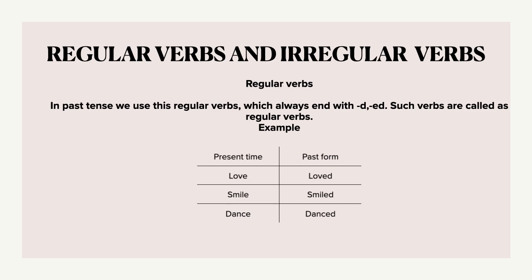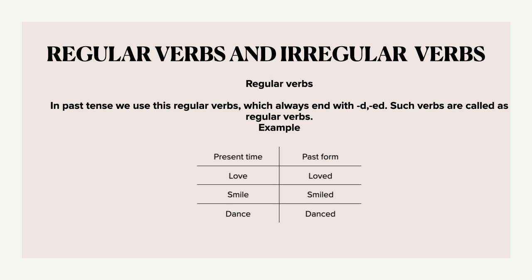Now we are going to learn about regular verbs and irregular verbs. What are the regular verbs? These regular verbs and irregular verbs are used only in past tense. In past tense, regular verbs always end with d or ed. Such verbs are called regular verbs. For example, in present time, love, and in past time, loved.